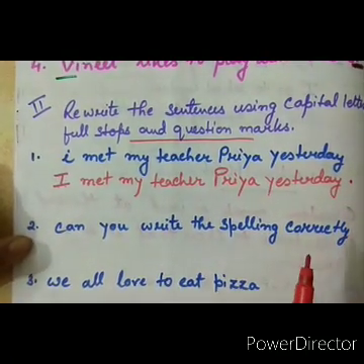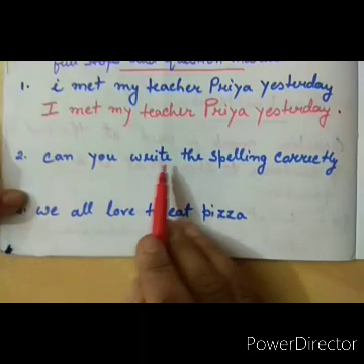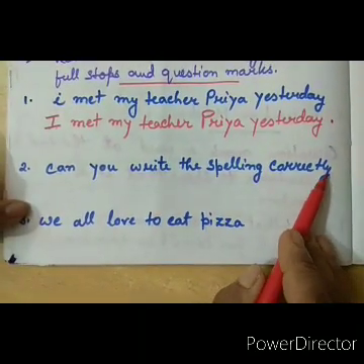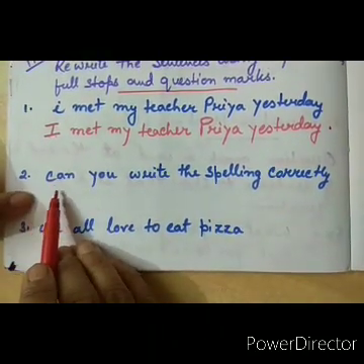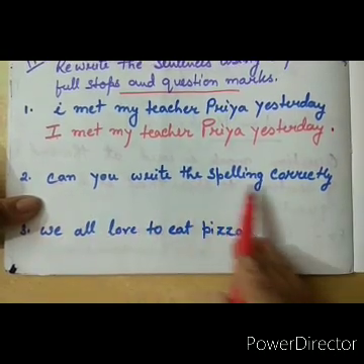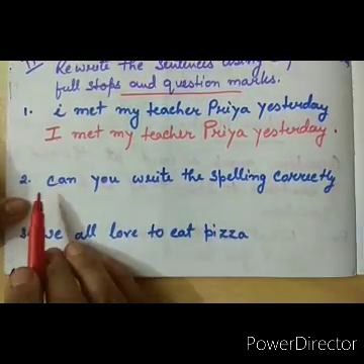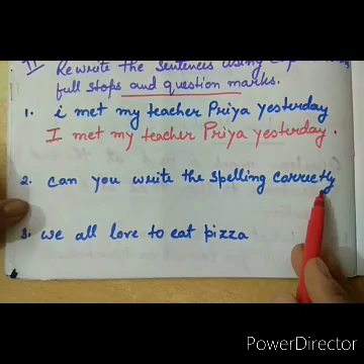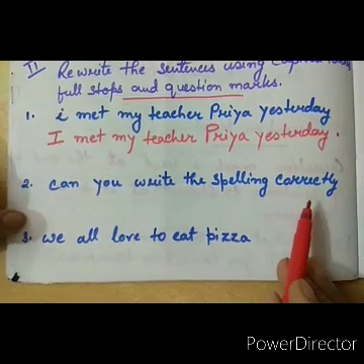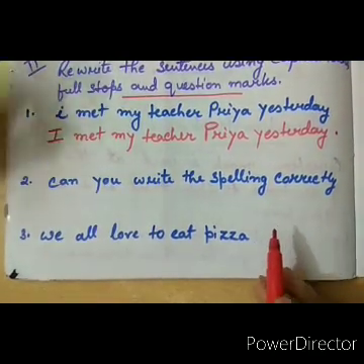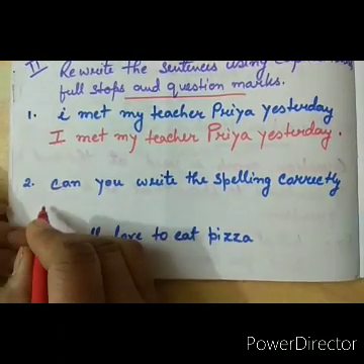Here full stop. Second one, can you write the spelling correctly? Now, you have to identify the sentence. What type of sentence it is? Can you write the spelling correctly? Again, it is in a form of question. So first, what we have to do?